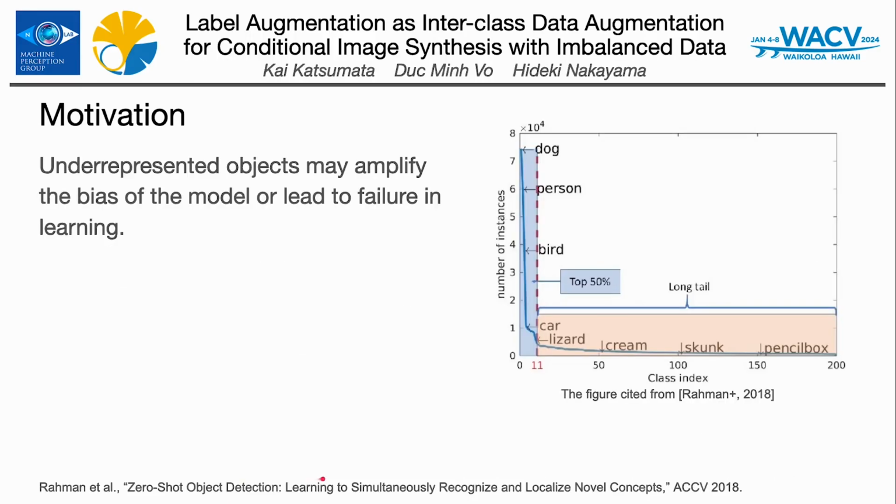One of the most pressing challenges in the field of image synthesis is handling imbalanced datasets. What does this mean? In many scenarios, the data we have is not evenly distributed among different classes. For example, in a dataset of animal images, we might have thousands of cat images, but only a handful of lion images. Why is this an issue? When training generative models like GANs, generative adversarial networks, such imbalance can lead to biased models. These models might perform especially well for classes with abundant data, but poorly for underrepresented classes.